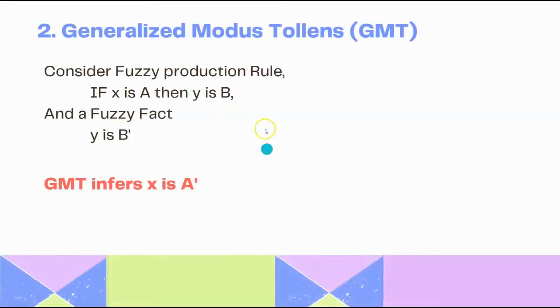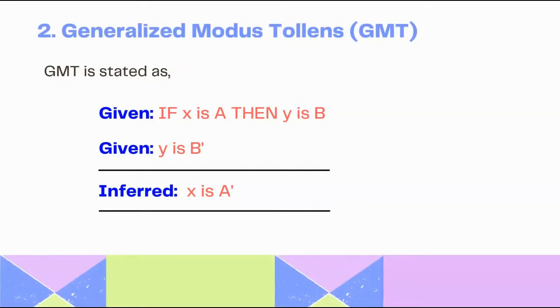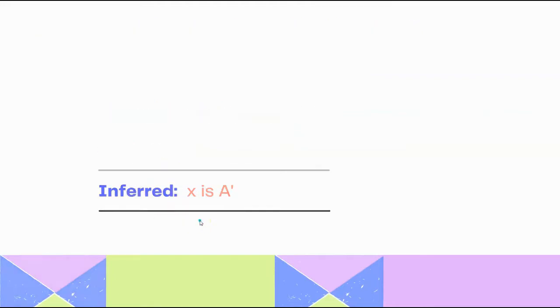When we say generalized modus tollens, considering the fuzzy production rule as if X is A, then Y is B, and a fuzzy fact Y is B dash, then generalized modus tollens can infer X is A dash. This can be stated as: given if X is A, then Y is B, and given Y is B dash, then inferred is X is A dash.